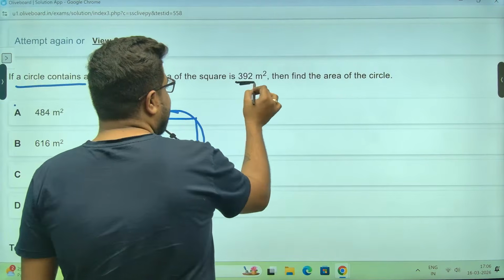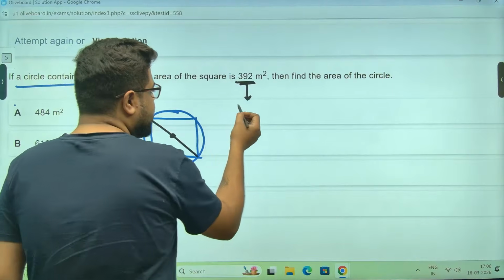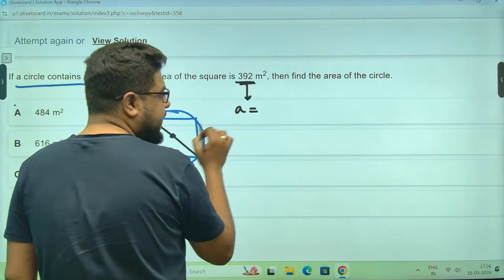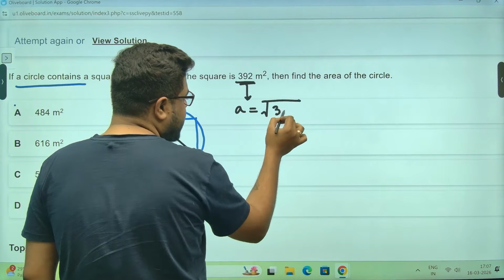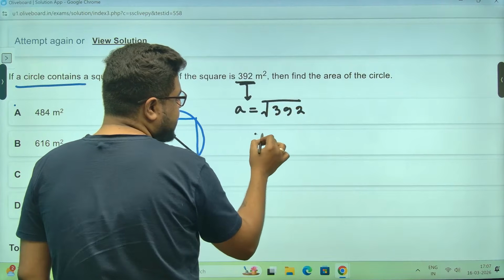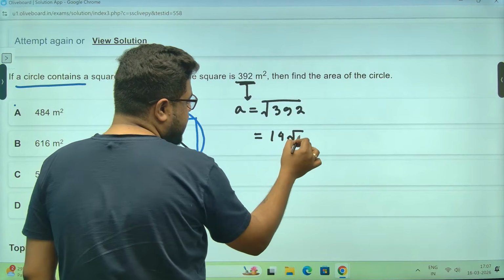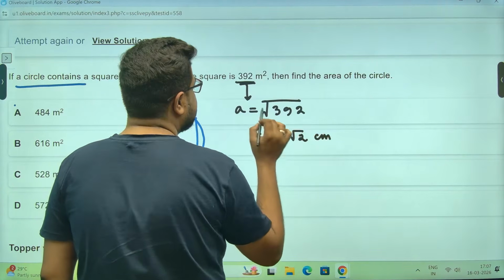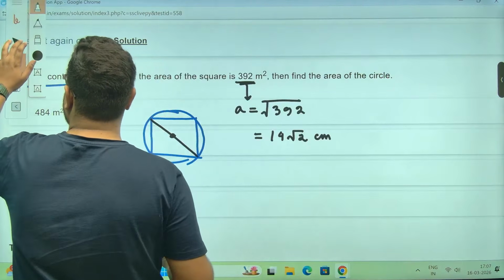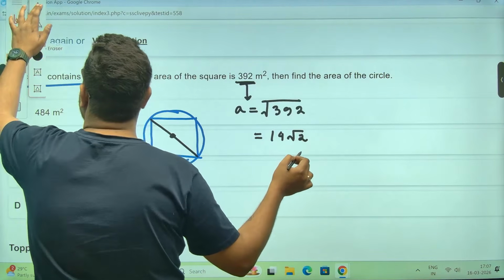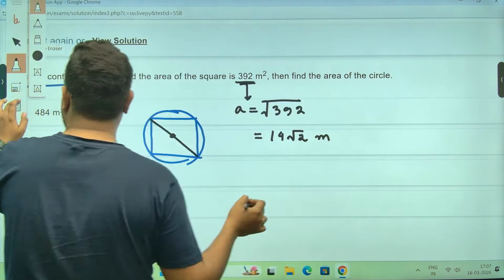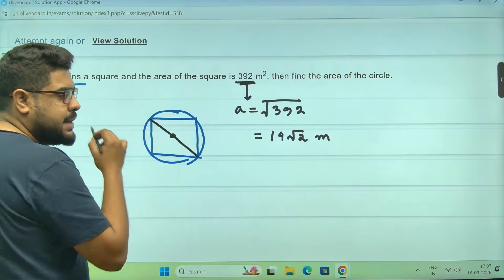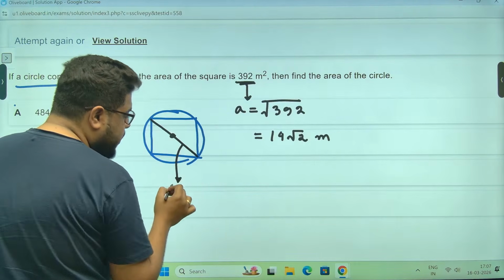So the square area is 392. So the side is equal to root of 392. It is 196 double, meaning 196 is 14, double means root 2, 14 root 2 meters. The diagonal is going to be root 2 of side.